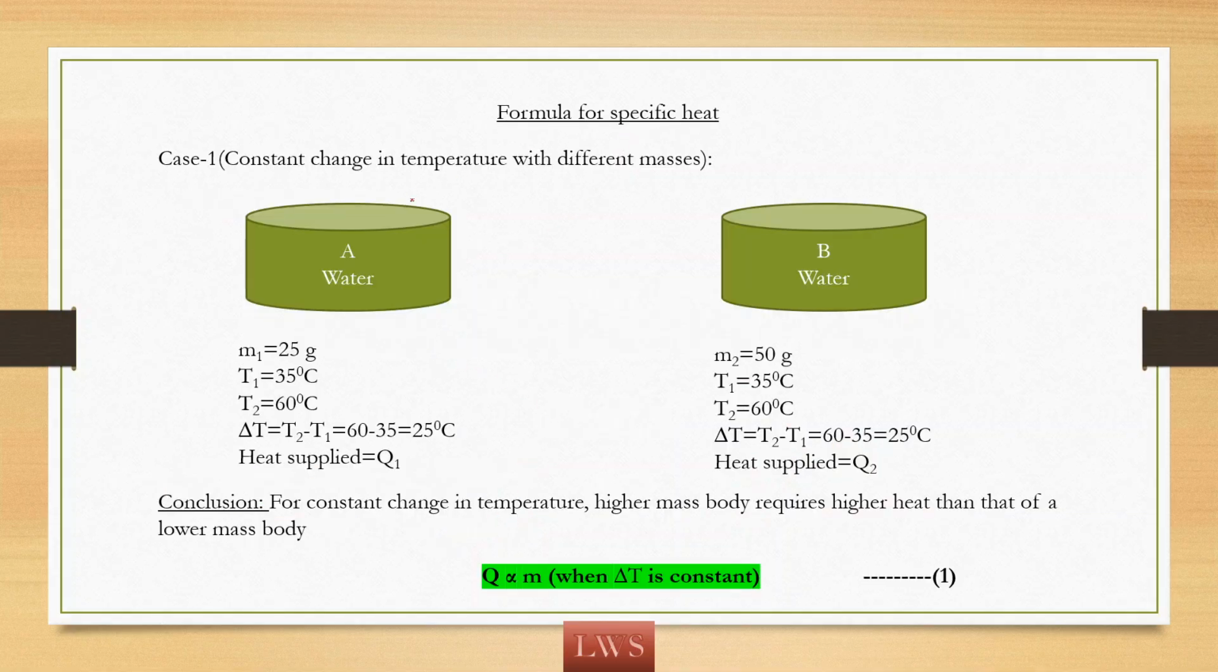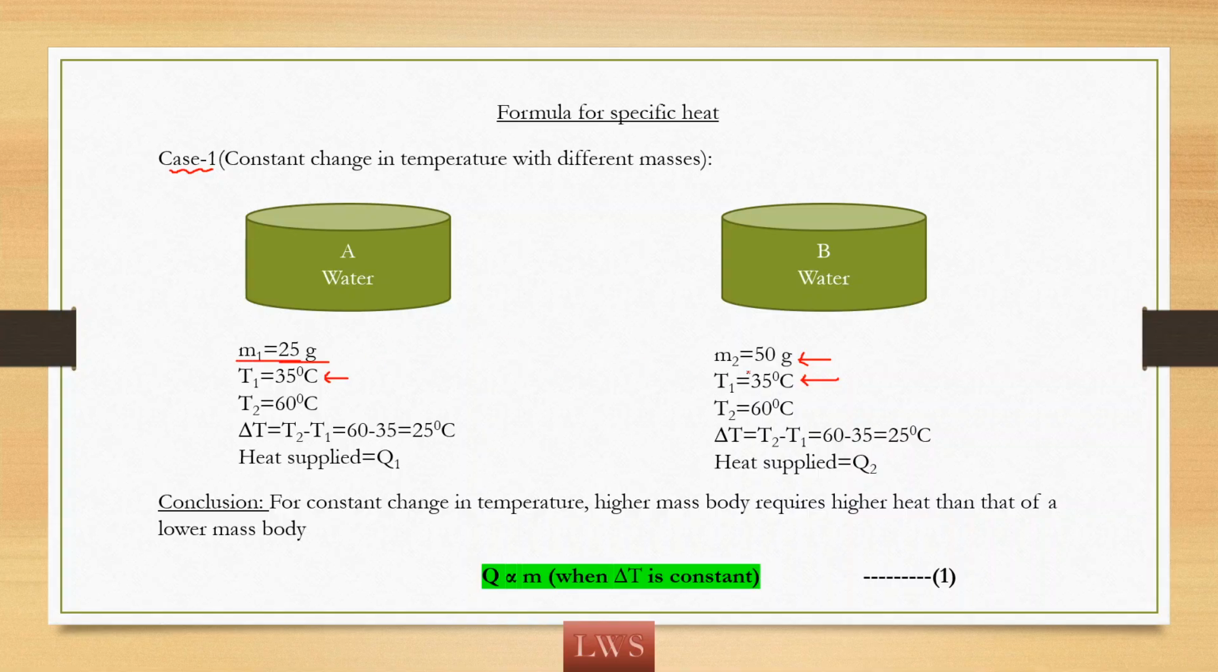So to derive the formula, I am considering two cases. In case 1, what I am doing? I am taking 2 containers filled with water. In container A, I am taking 25 grams of water whose initial temperature is 35 degrees Celsius. In container B, I am taking 50 grams of water whose initial temperature is 35 degrees Celsius.